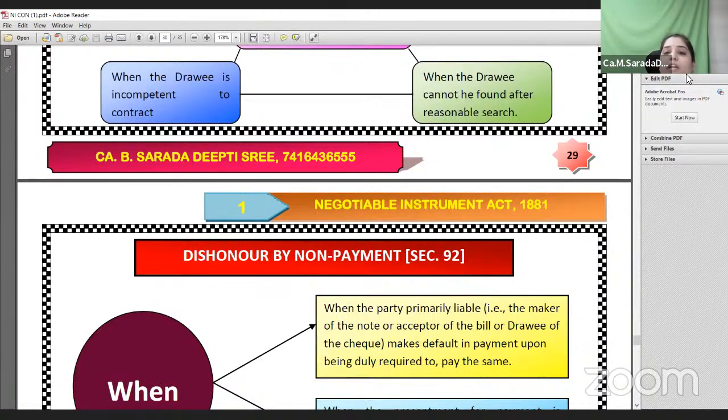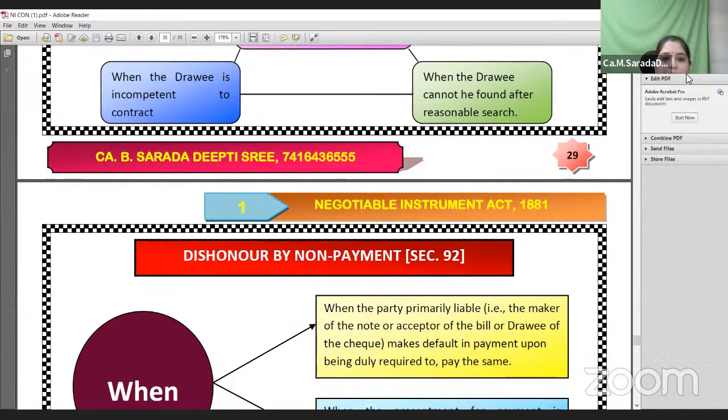Remember one thing: if the instrument is dishonored by non-acceptance, what does the holder have to do? The holder should prepare the notice of dishonor and give it to all the prior parties, making them liable on the instrument. Therefore, on the due date, all the prior parties along with the principal debtor would be liable to the holder in due course. If any party makes the payment and discharges the instrument, he can in turn charge the principal debtor.